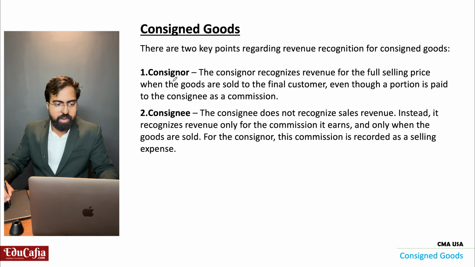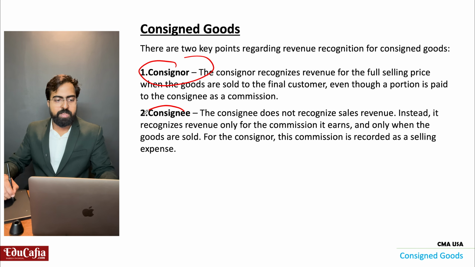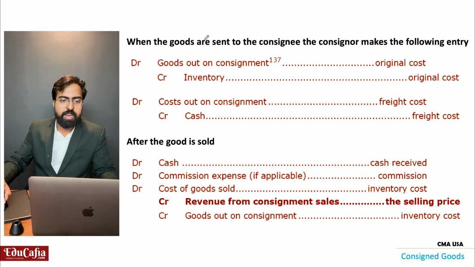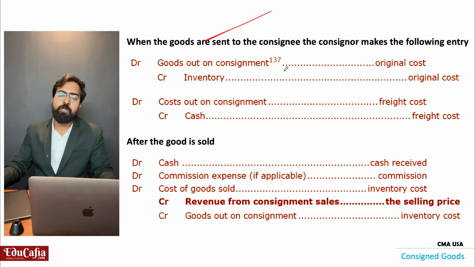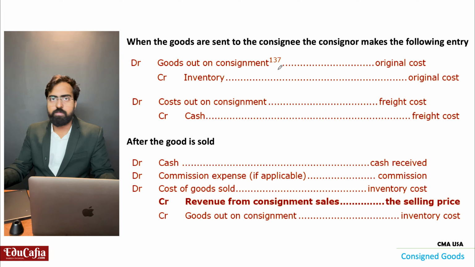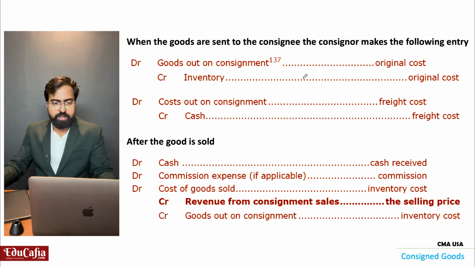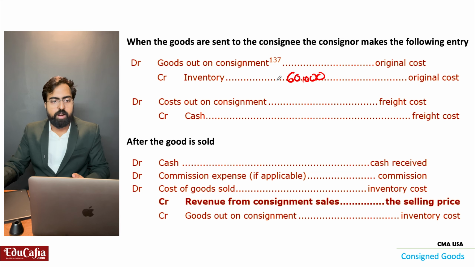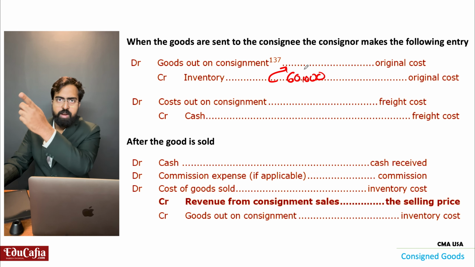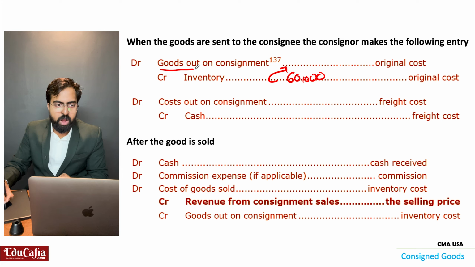So what will be the journal entry of the consignor and what will be the journal entry of the consignee? For the consignor, my car, I am giving the car to the car showroom, right? So what will be my journal entry? In my inventory, that car was there. What is the value of that car? 16,000. This 16,000 valued car, I am giving to that consignee, right? That is goods out on consignment, 16,000.